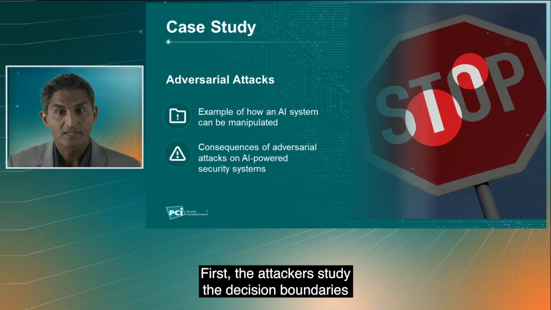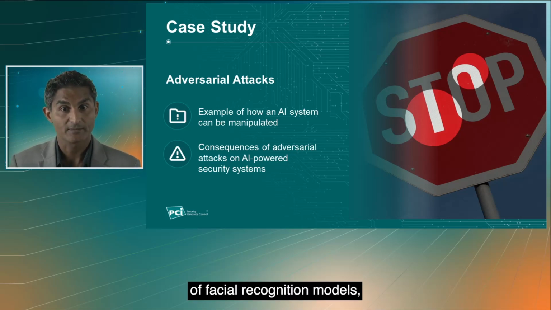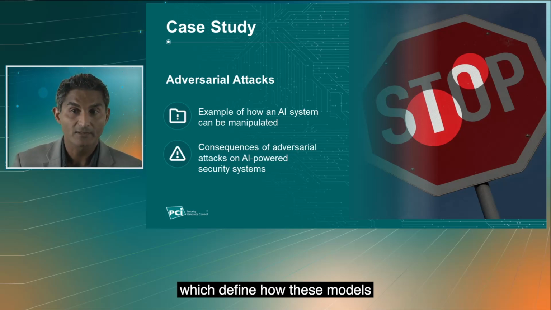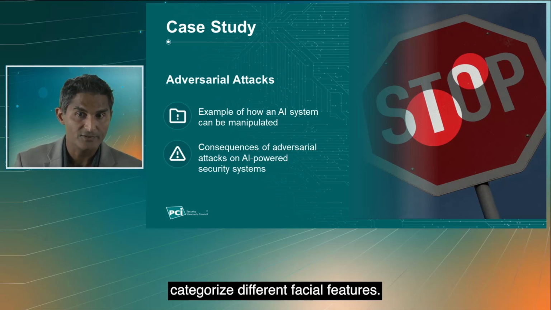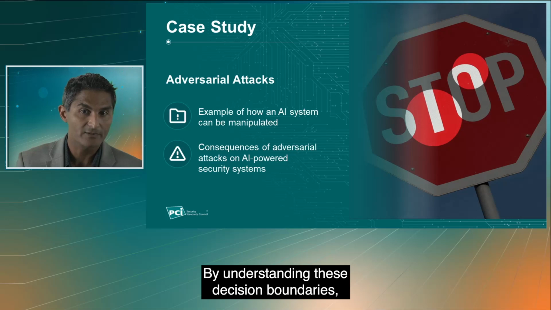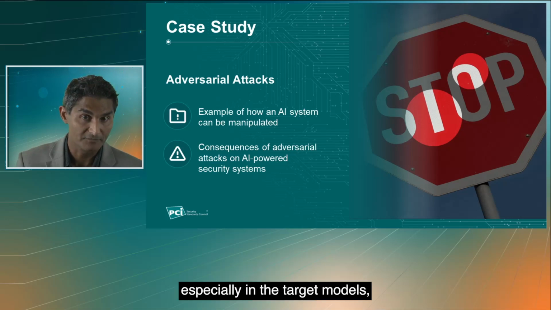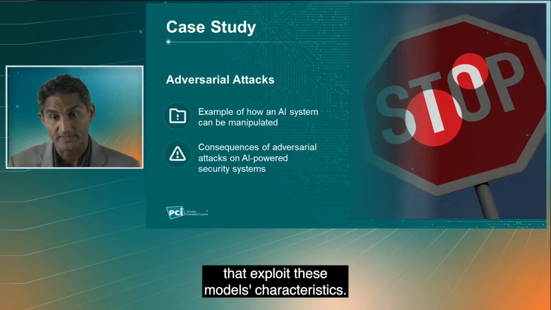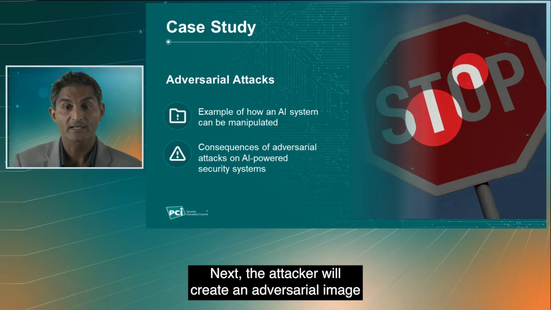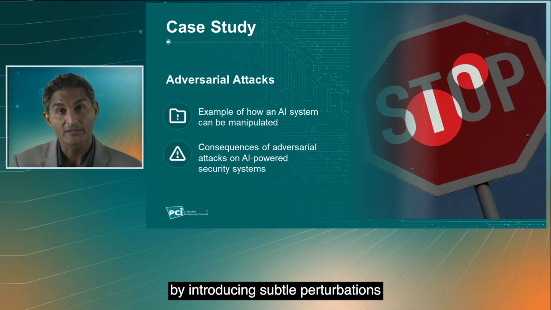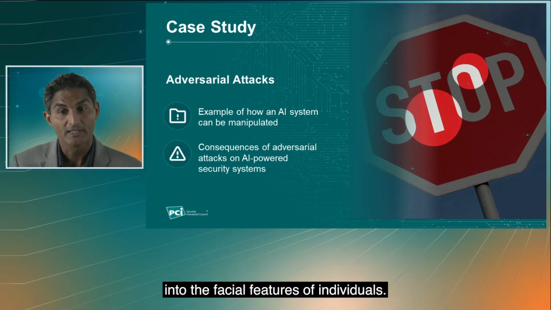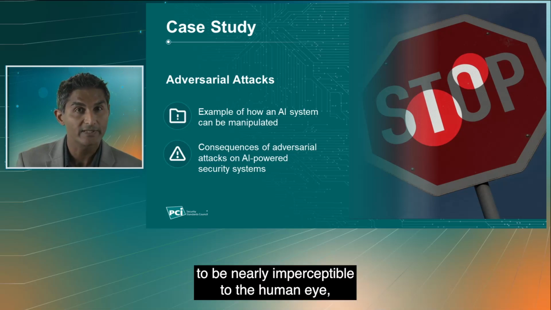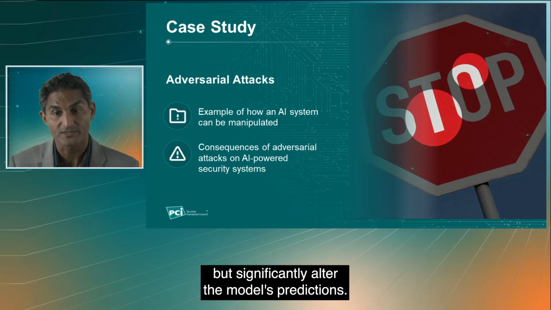First, the attackers study the decision boundaries of facial recognition models, which define how these models categorize different facial features. By understanding these decision boundaries, especially in the target models, the attackers can create images that exploit these models' characteristics. Next, the attacker will create an adversarial image by introducing subtle perturbations into the facial features of individuals. These perturbations are calculated to be nearly imperceptible to the human eye, but significantly alter the model's predictions.